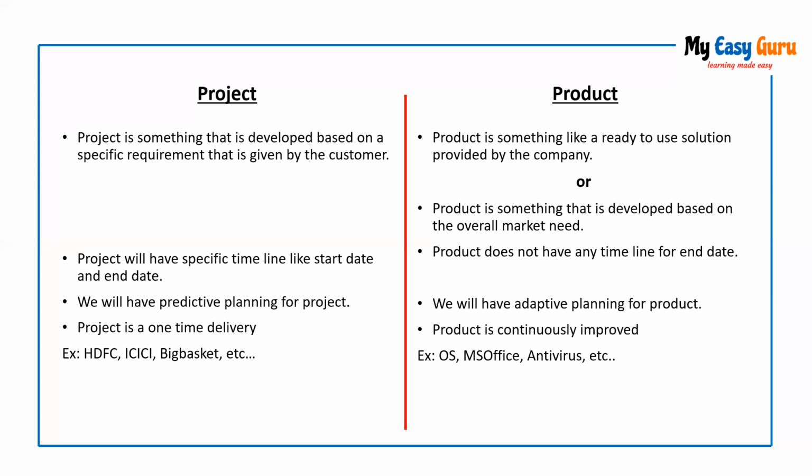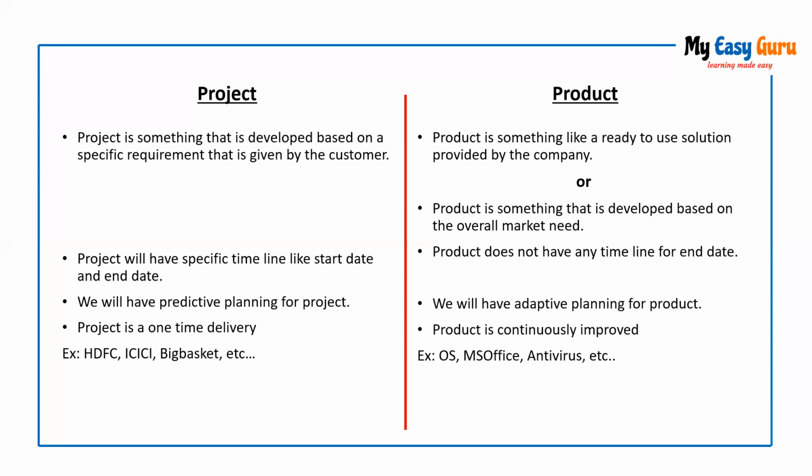Whereas a product is a continuous approach. The functionalities in the application will be continuously improved. Sometimes we'll be improving the existing functionalities. Sometimes we'll be adding new features to the existing application. So it will be a continuous improvement.